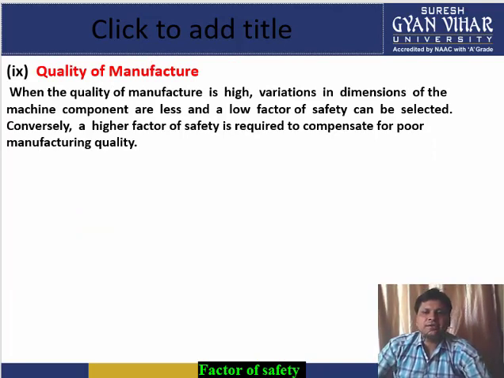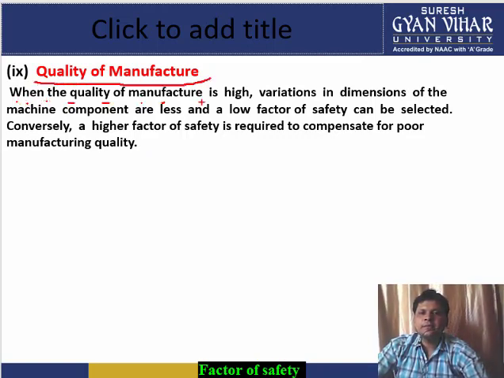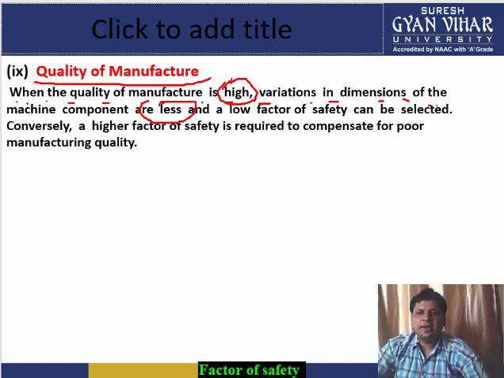When the quality of manufacture is high, variation in dimension of the machine components is less. When the quality of manufacture is high, what happens? The variation in dimension of the machine component is less. So when the quality of manufacturing is high, the variation in dimension of the components is less and a low factor of safety can be selected, while a high factor of safety is taken where there is poor manufacturing quality.